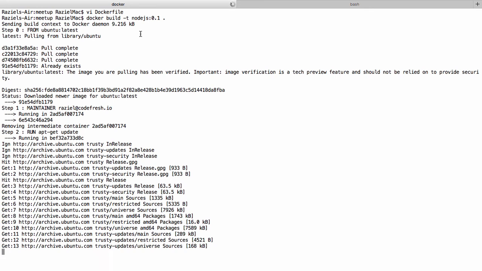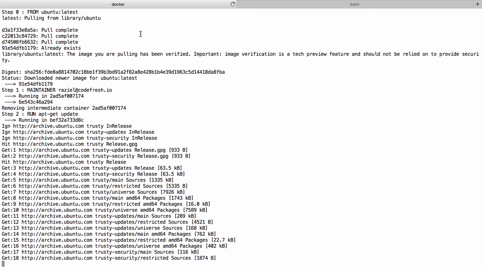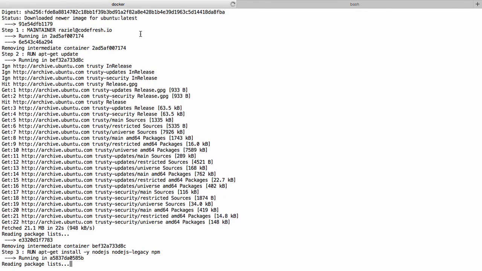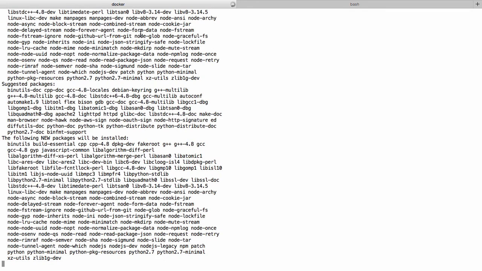Okay, as the Docker daemon builds the Docker image, let's go back and revisit the Dockerfile that we wrote and talk a little bit about what is happening behind the scenes.